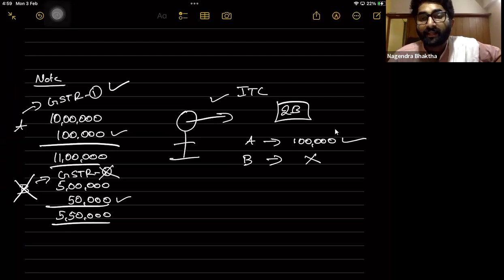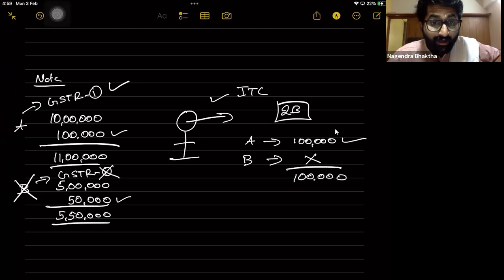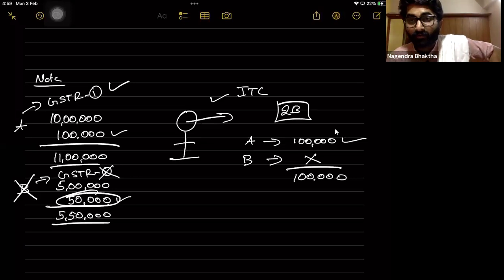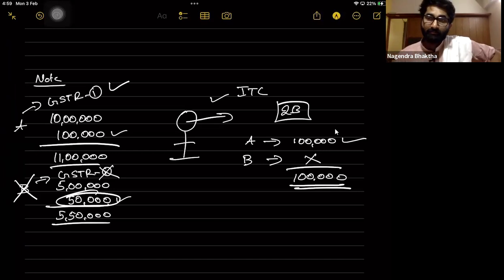So totally how much ITC can I take? I can take ITC only to the extent of 1 lakh. Even though I have paid that 50,000, I can take ITC only to the extent of 1 lakh, not that 50,000.